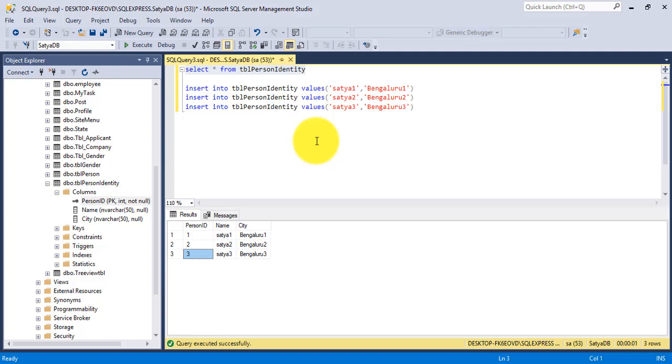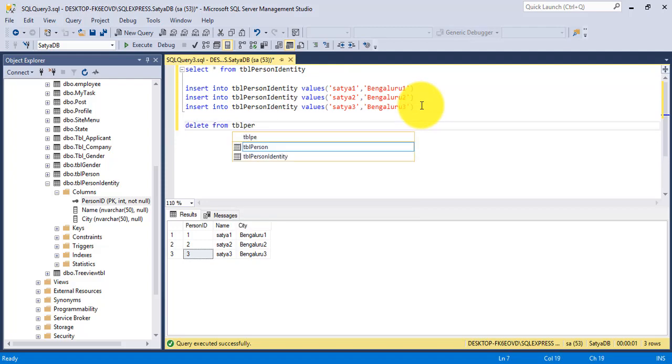So point 4 is, for example, I delete one record from this table, and check whether the person ID value 1 is reusable or not. So I want to delete one record here, that is from table person identity where person ID equal to 1.